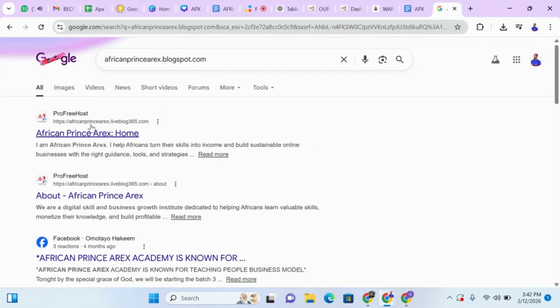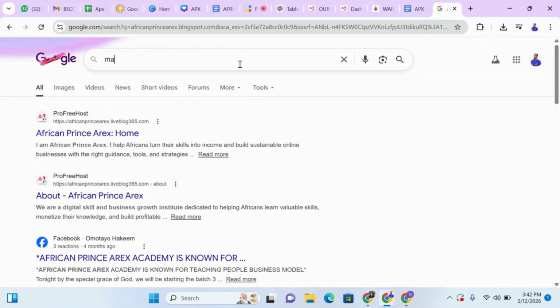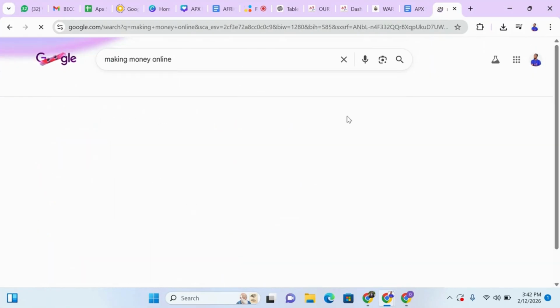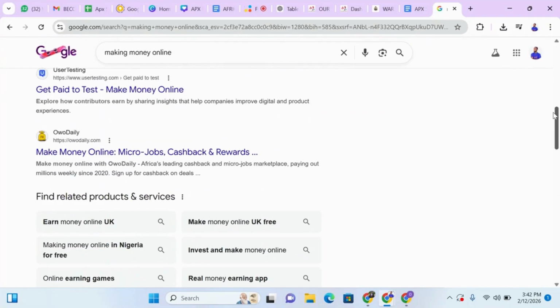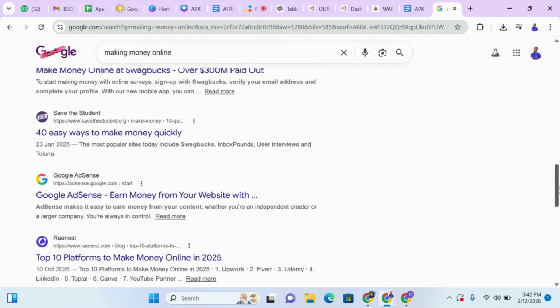You see this address that you are seeing here, it is standing on one land. I bought a land, and that land that it is standing on is called Austin. I don't want you to mistake everything. I want you to understand perfectly. This land, you can see that a lot of people have built on that land. Let me just put making money online. You are going to see different addresses on that particular land. You see, we have Press One Africa, we have Swag Bust, we have Save the Students. All these things are addressed on a land.